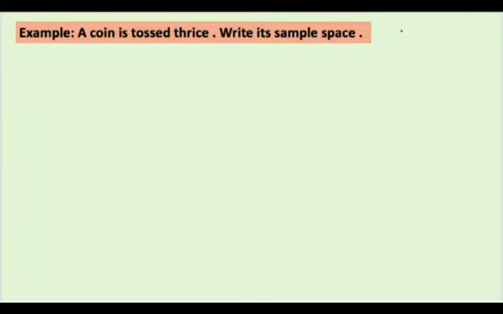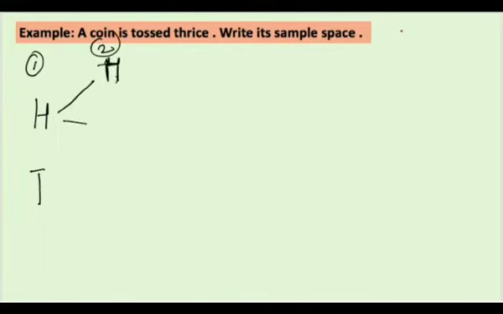So in the first throw, I'll get head or I'll get tail, right? This is my first toss: either I get head or I get tail. When I take a second toss, what happens? Either first with head I'll get head, or you can get tail, and or you can get first tail and then head, or tail with tail. So in the second throw you will get this.